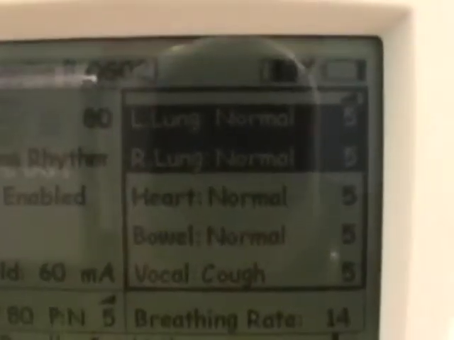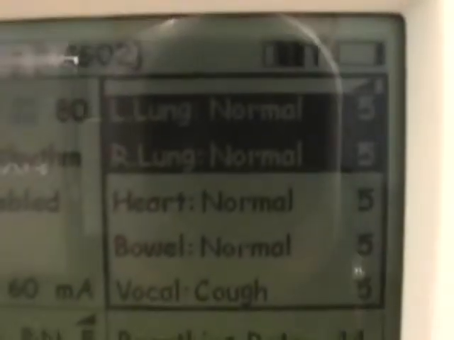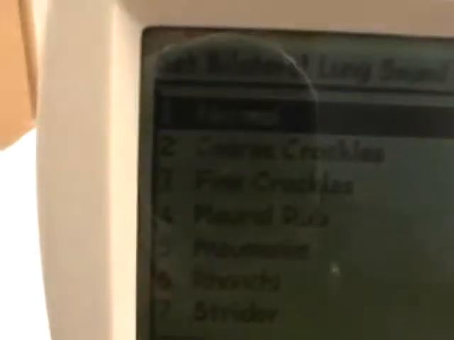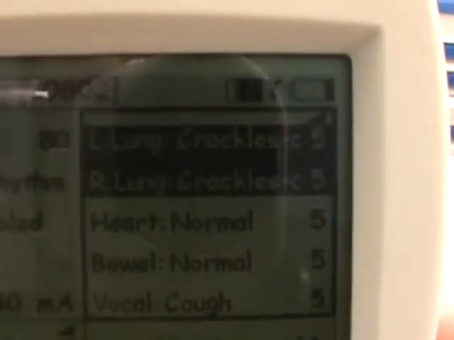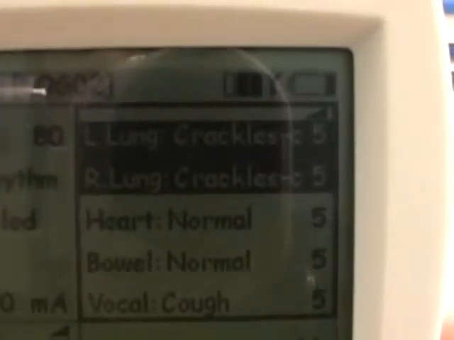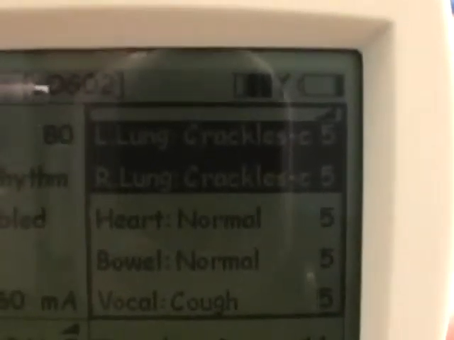Okay, let's talk about the nature of the sounds. While we've got the lungs highlighted, press OK, and you get a list. Scroll down and choose coarse crackles, press OK, and now when your student puts their stethoscope on the mannequin, you can see in the default menu now it says lung crackles. They shall hear crackles.